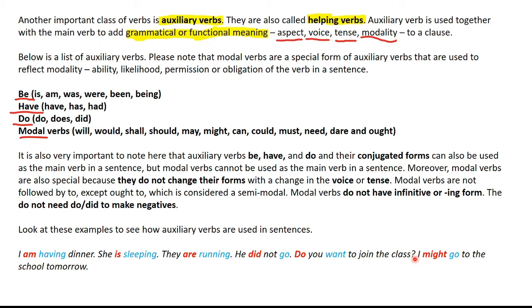Now here is the case of a modal verb, might. I might go to the school tomorrow. Now might is adding mood. This is creating an impression of uncertainty. I might go or I might not go. So there's a 50% chance that I will go to the school tomorrow.